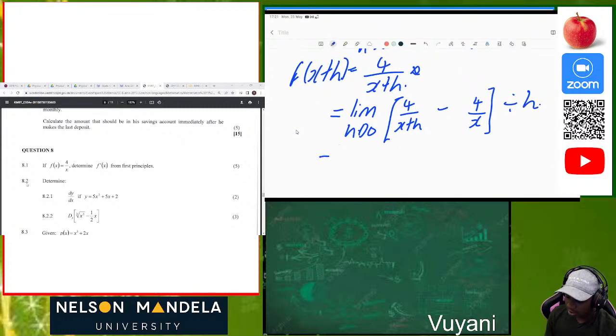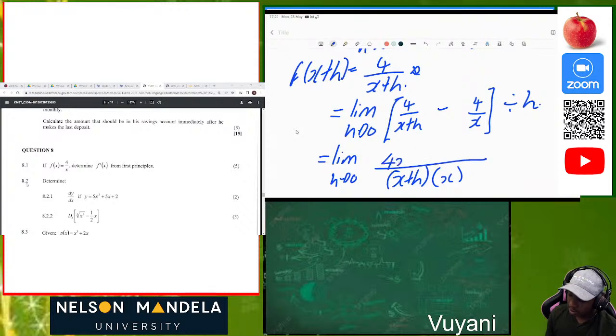Okay, now let's go, limit as h approaches 0. Then let's look for the common factor between the two. Then it will be x plus h. You multiply the denominators. Then now we have 4x minus 4x plus 4h.